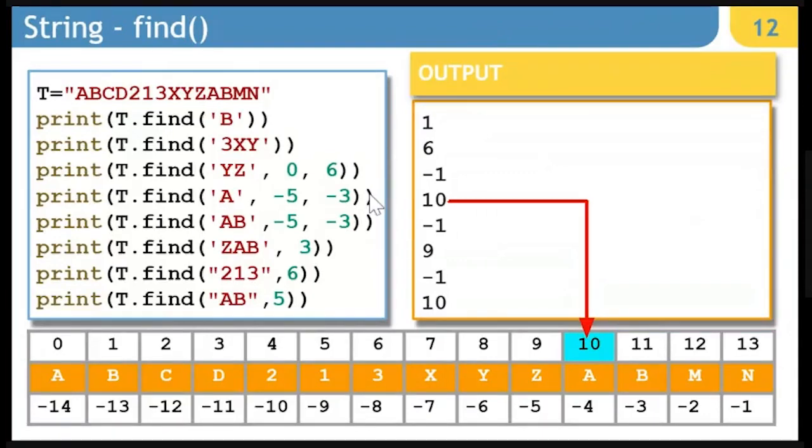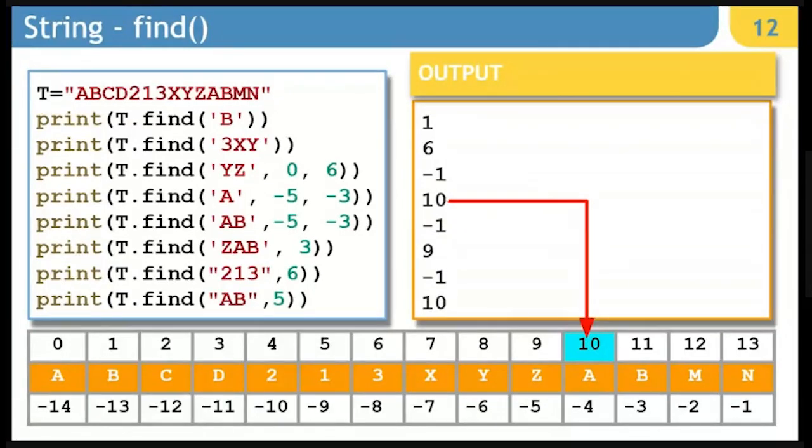So just look at the place below the red arrow, you will find that the position of A is going to be 10. So while displaying, it is going to display the positive index of the position of that string which has been found within another string. So it is going to display 10.